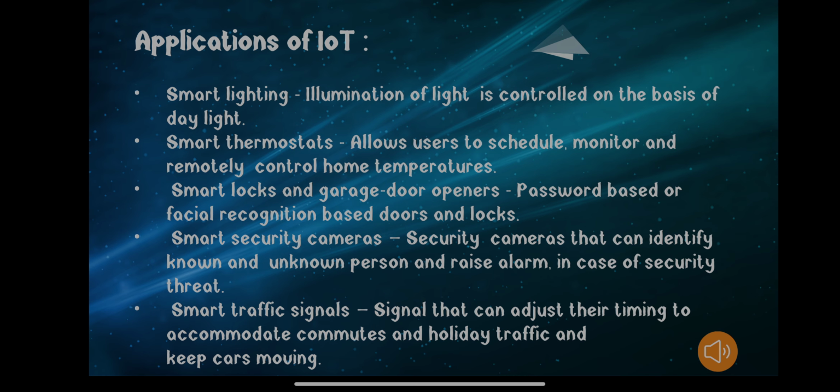It is nothing but a network of physical devices that we use in our day to day life, which are connected to each other to share information. With the help of software and sensors, it gives us appropriate output, appropriate results when required. All these things are connected with the help of the internet. That is the main concept of the Internet of Things.